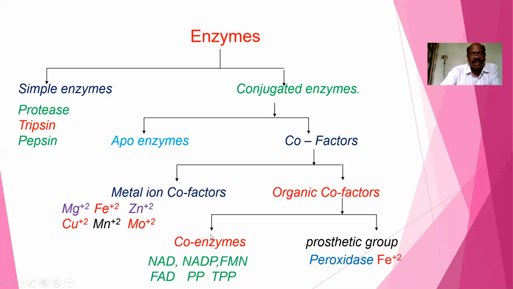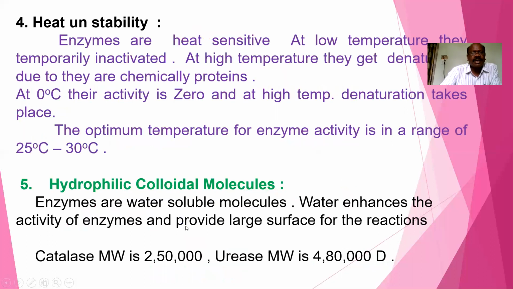Okay, coming to the next property, heat instability. Enzymes are heat sensitive. At low temperature, they are temporarily inactive.